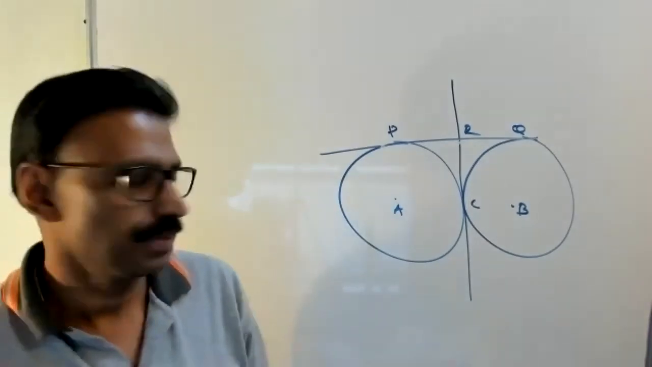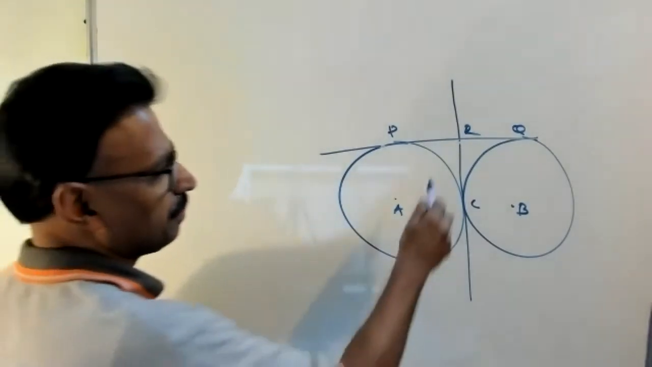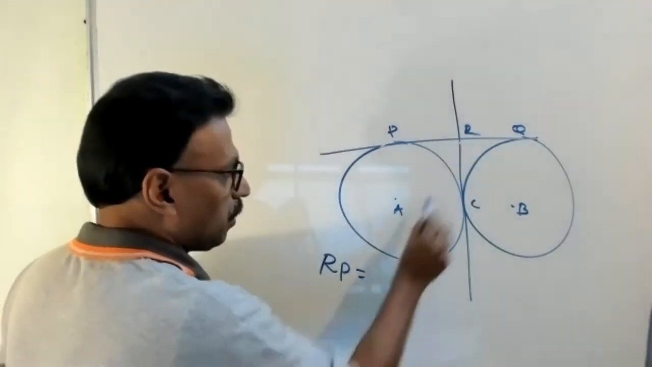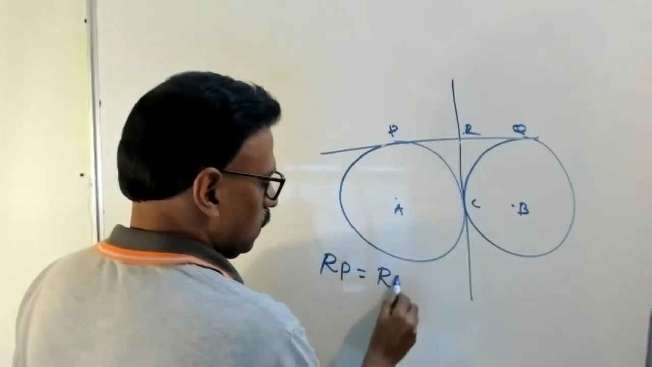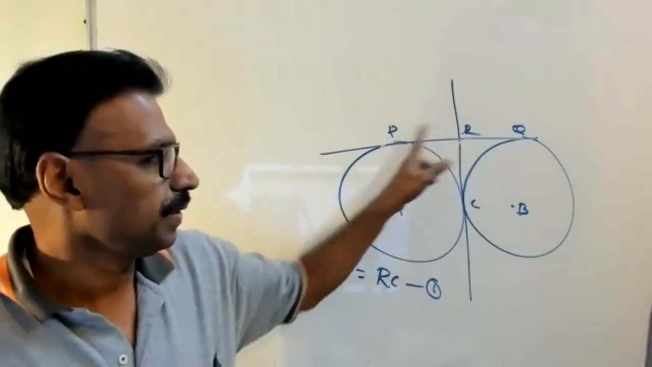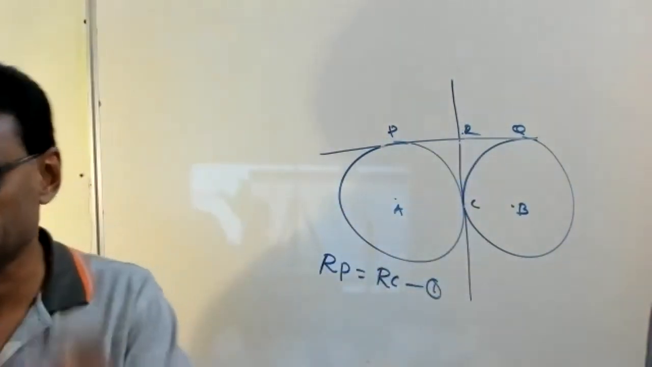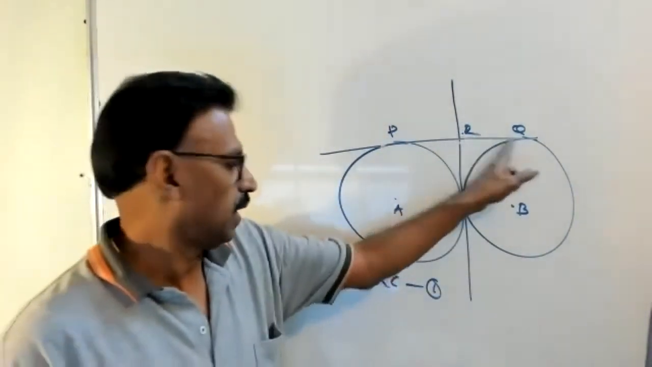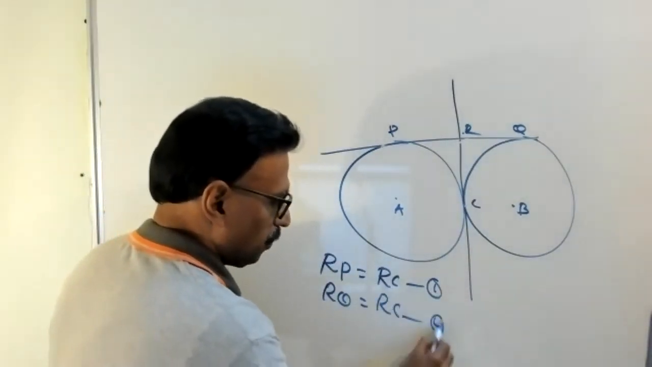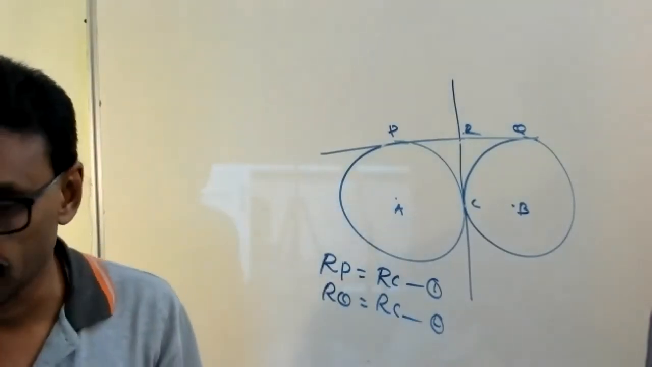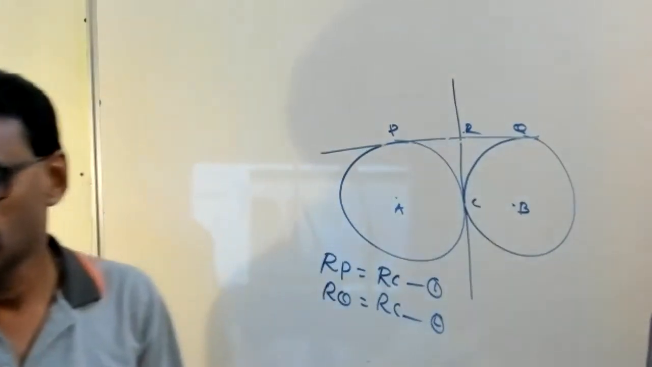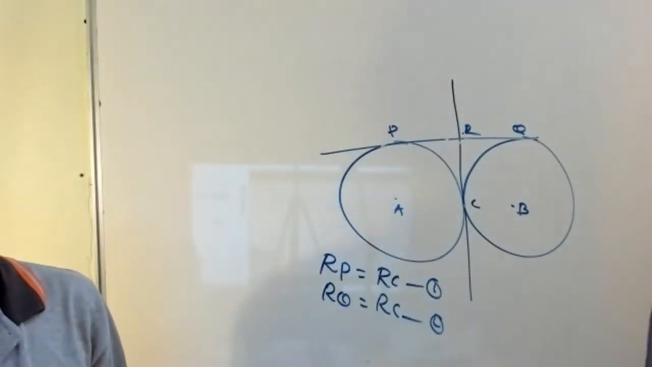Okay, look here. RP equal to RC. Call it number 1. Agree or no? RP equal to RC, tangents from an external point are equal. Then RQ equal to RC, number 2, tangents from an external point are equal. Therefore, what? RP equal to RQ. Finish. Clear now? Nia.